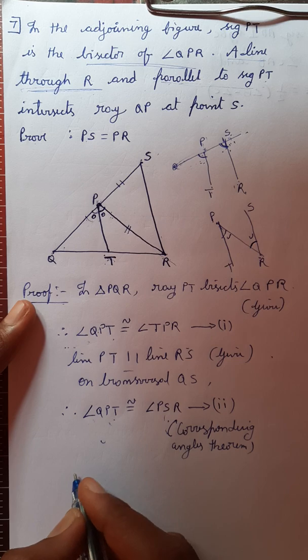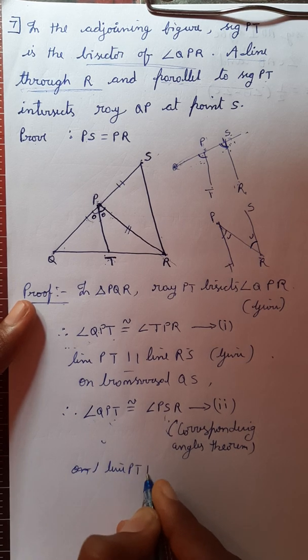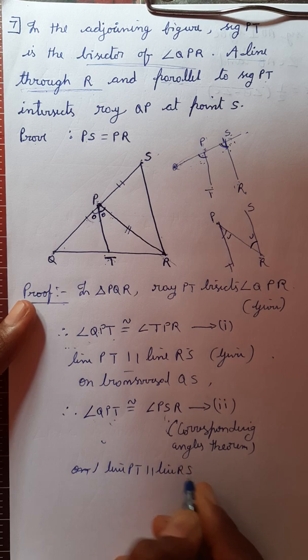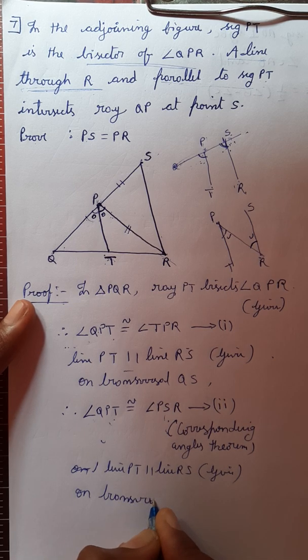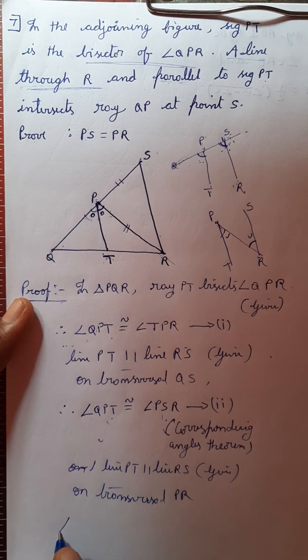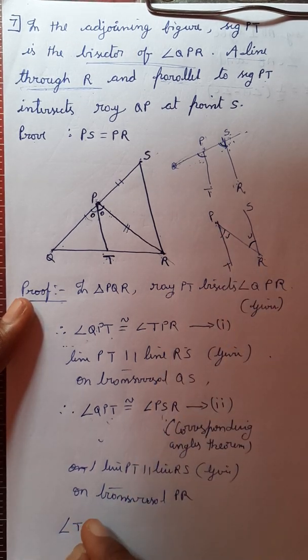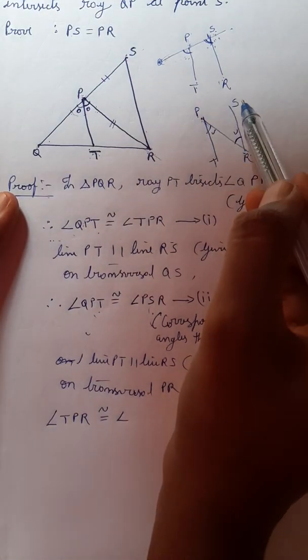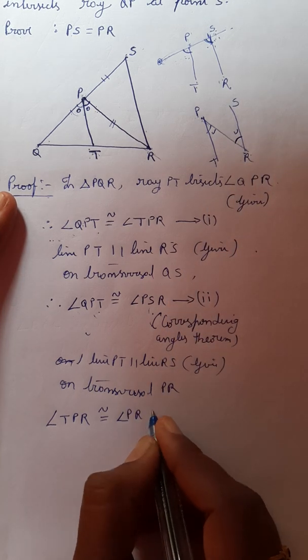So we write: on transversal PR, line PT is parallel to line RS, given, so angle TPR is congruent to angle PRS.